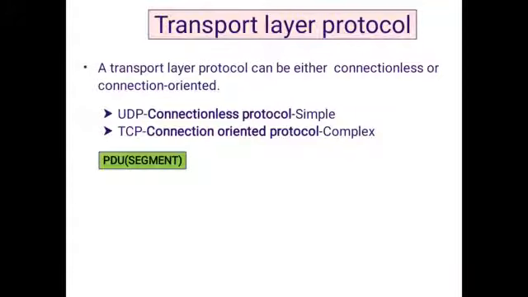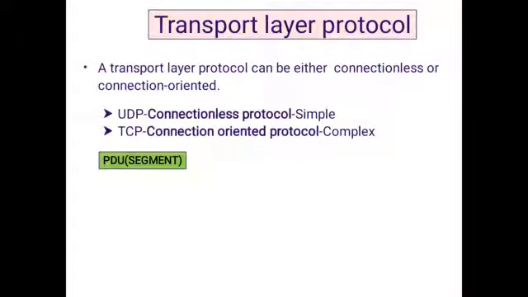PDU, segment. In the transport layer, the data is represented in the form of segments, because in the physical layer the data is in the form of bits, and above that physical layer, the data link layer will frame the data. Those bits are framed by adding a header with the source's MAC address and the destination address.